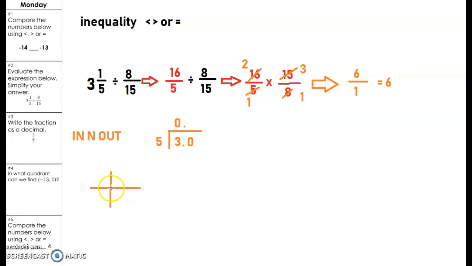So what line, what is this line called right here? That's what you need to figure out. Because that's where we're at. We're on 0. We didn't go up or down. We stayed right here on this line.